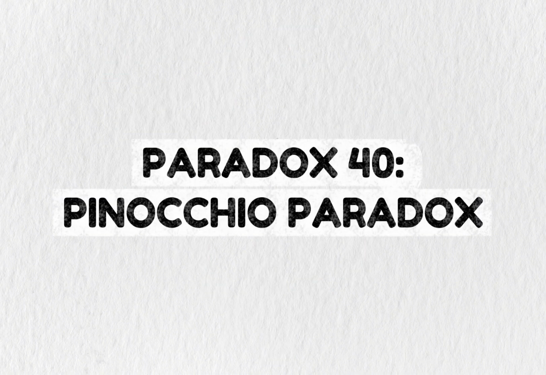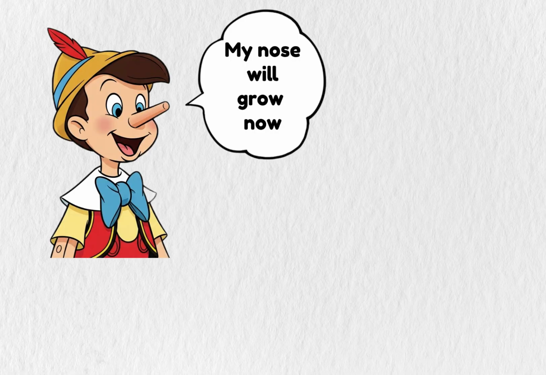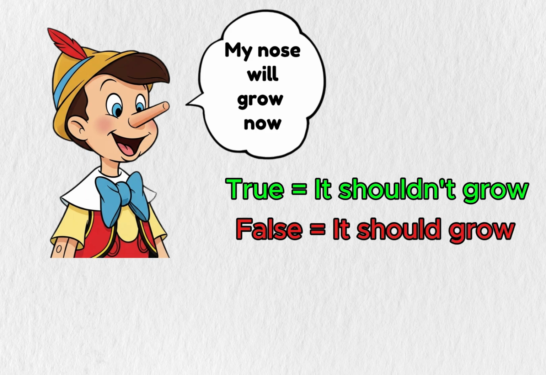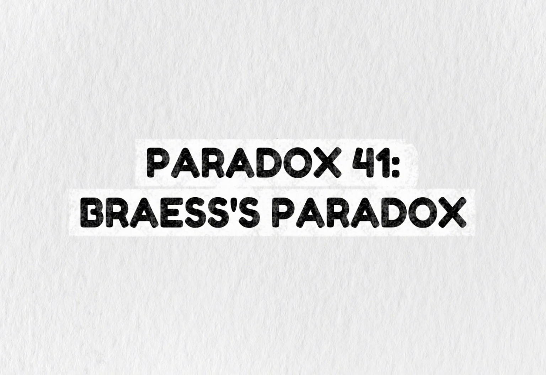Paradox 40. Pinocchio Paradox. Pinocchio says, "My nose will grow now." If true, it shouldn't grow, but then he lied, so it should. If false, it should grow, but then he told the truth, so it shouldn't. No stable answer exists.